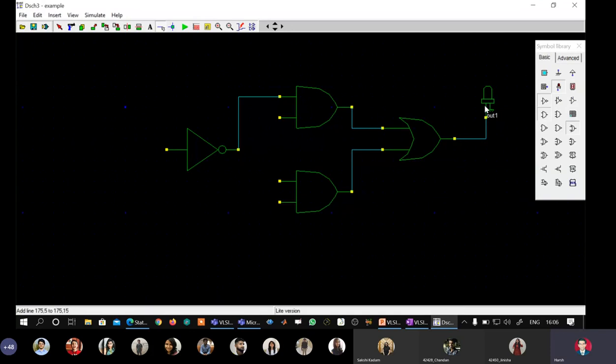Now we will put 3 clocks, one for select line, one for I0, one for I1. So this is the clock. I will take a clock and give it here, and I will connect it. I will rename it afterwards. First clock. Second clock. Third clock.